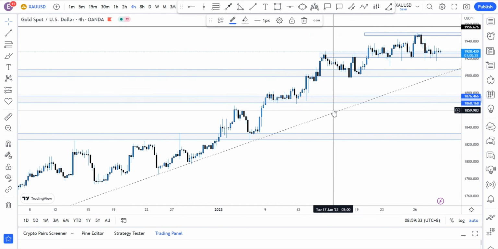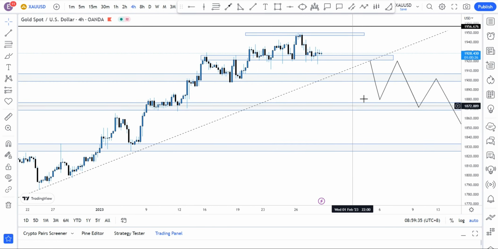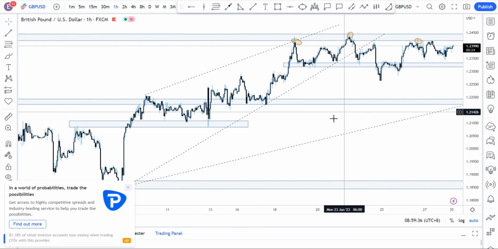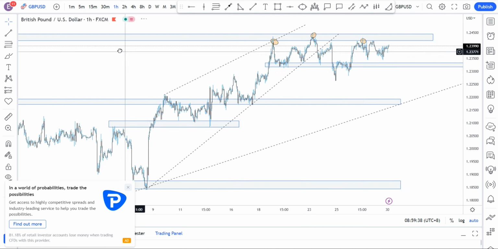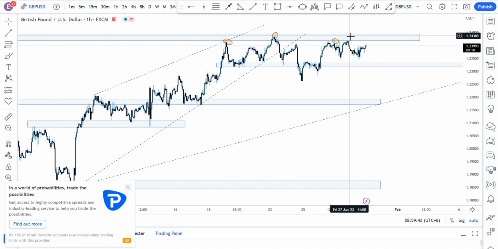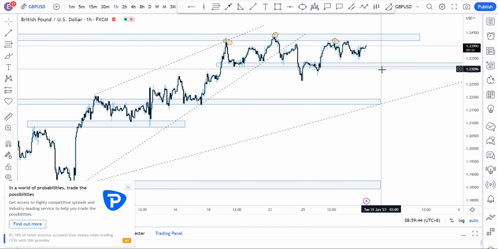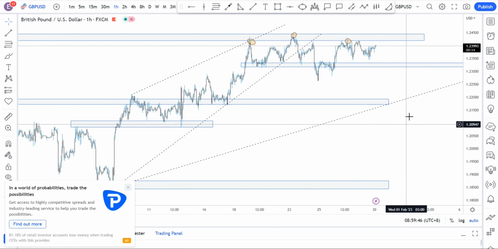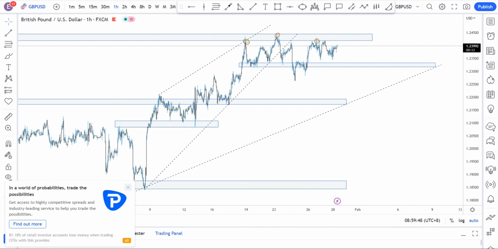Sorry about that. So that's that on gold. On pound USD, same thing, they correlate, and if we break above 124.40, we'll continue to the upside, and if we break to the downside, we'll continue to the downside depending on the DXY.